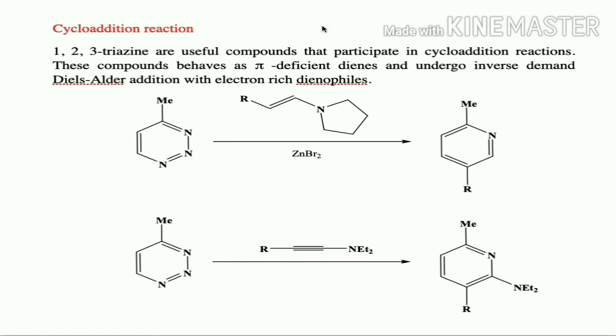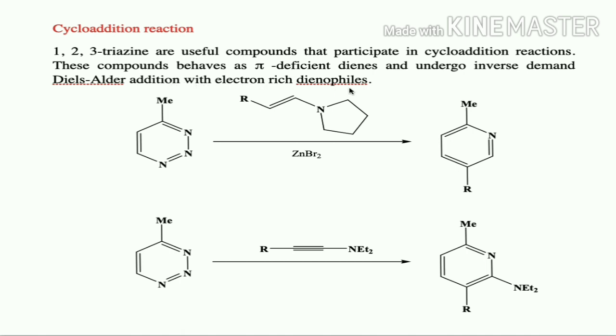One of the important reactions is that 1,2,3-triazines undergo cycloaddition reaction. At the beginning I mentioned this is man-made. Why it is important is because it undergoes easy cycloaddition reaction. 1,2,3-triazines are useful compounds that participate in cycloaddition reactions, and these compounds behave as pi deficient dienes and undergo inverse demand Diels-Alder cycloaddition with electron-rich dienophiles.